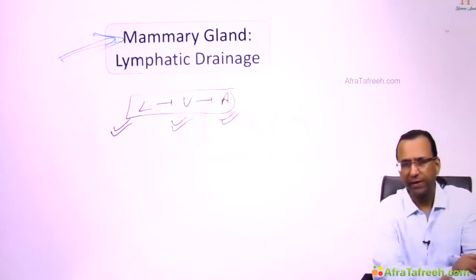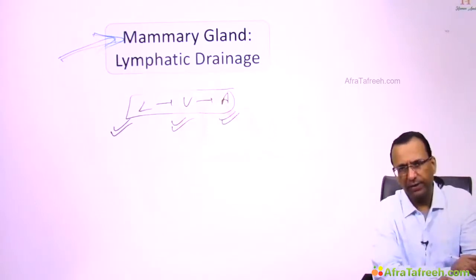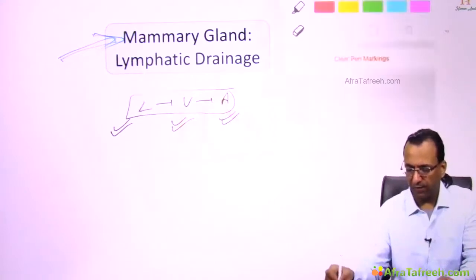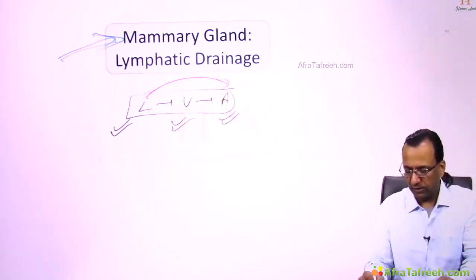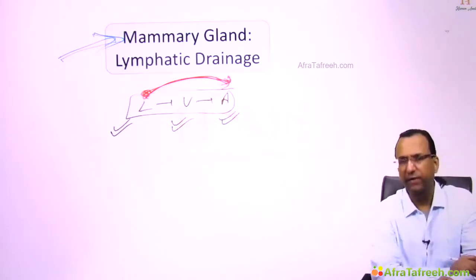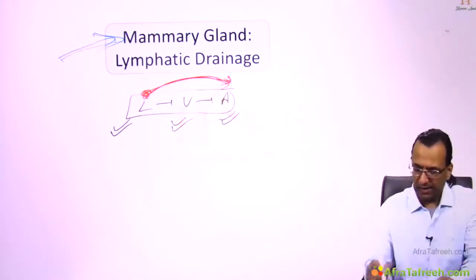You mean to say vein follows artery? Yes. And lymphatics follow vein? Yes. Does that mean the lymphatics follow artery? Yeah, you can say lymphatics follow artery. That is not a problem. Very often lymphatics will definitely follow artery, but usually we say lymphatics follow vein.